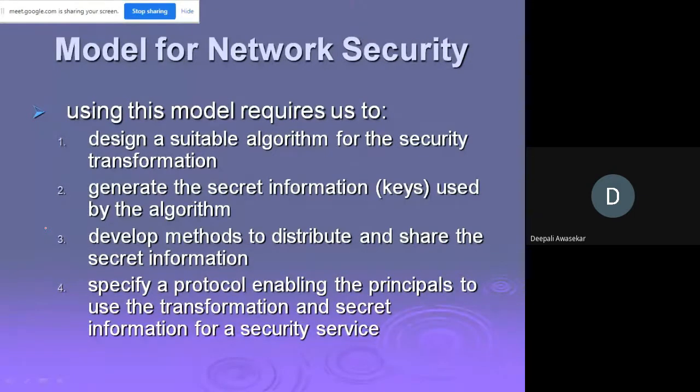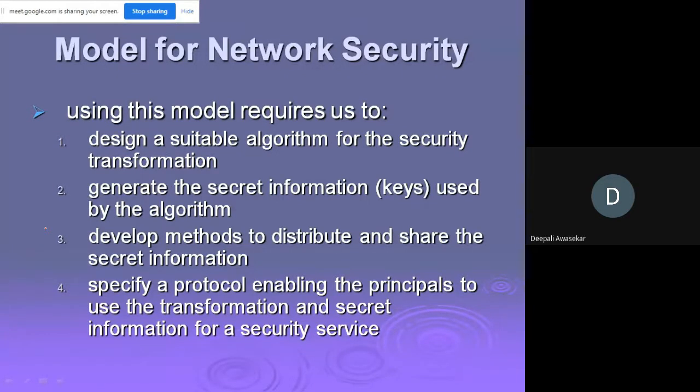So we have the algorithm, we have the key now. But after you lock that information, how are you going to distribute the key? That is the third question. You have purchased a lock, you have applied the key. Now the question is how are you going to distribute the key? Because without the key, the information cannot be opened. The lock and the key both have to be there. If you make a duplicate key, then how are you going to give that to the user? That is the third important question.